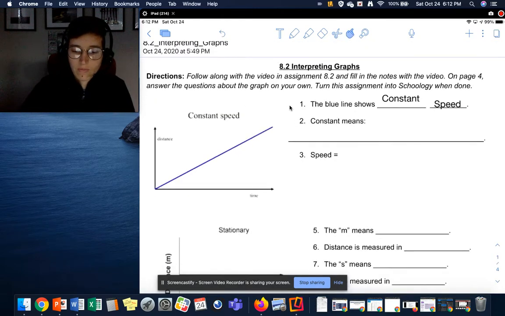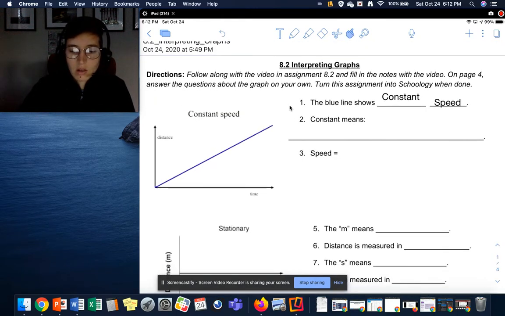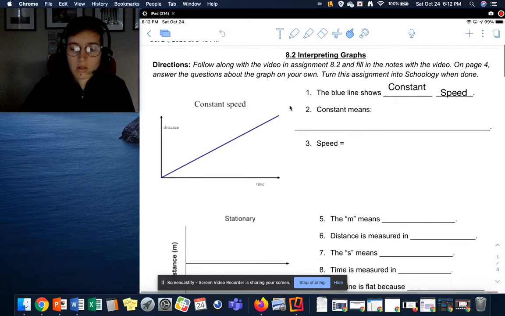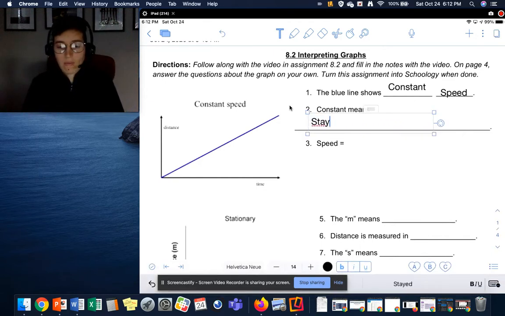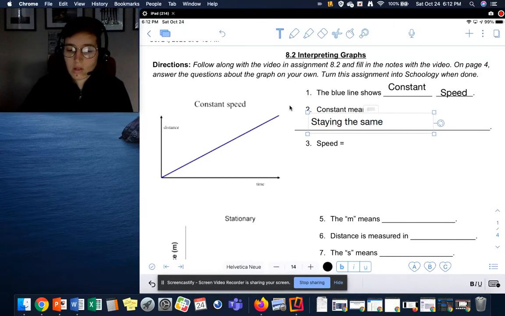What does constant mean? Constant means that something is staying the same. And let's remember our equation from last week.